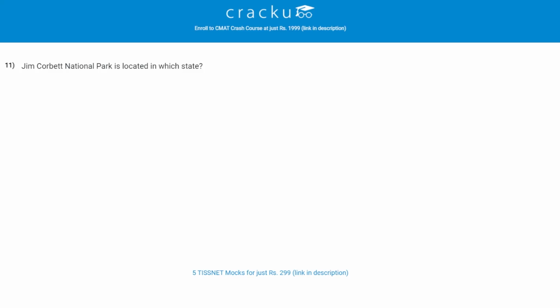Let's check the another question. Jim Corbett National Park is located in which state? It is situated in Uttarakhand. Let's check the another question. Gir Wildlife Sanctuary in Gujarat is famous for which animal? The correct answer is Asiatic lion.